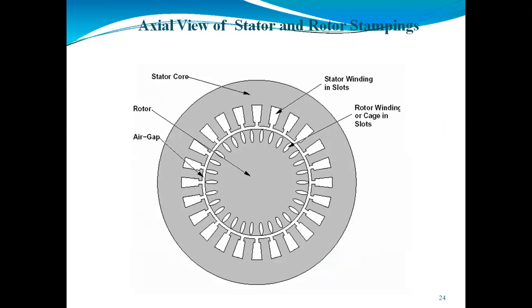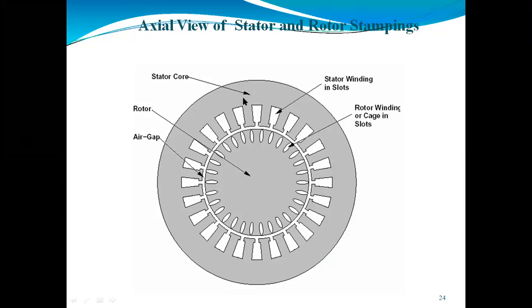So here I have shown the axial view of the stator and the rotor winding. We can say a three-phase induction motor consists of two main parts. These are nothing but the stator and the rotor. In the stator, we can say the induction motor consists of a stator frame, the outer covering. The outer covering we can call the stator frame.